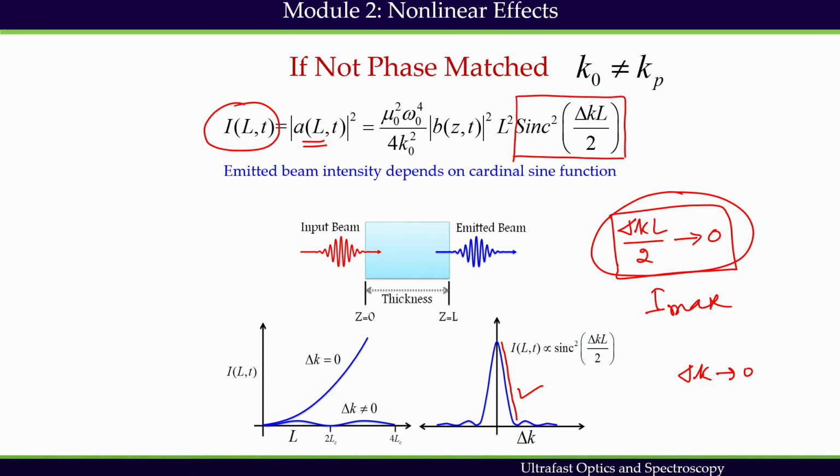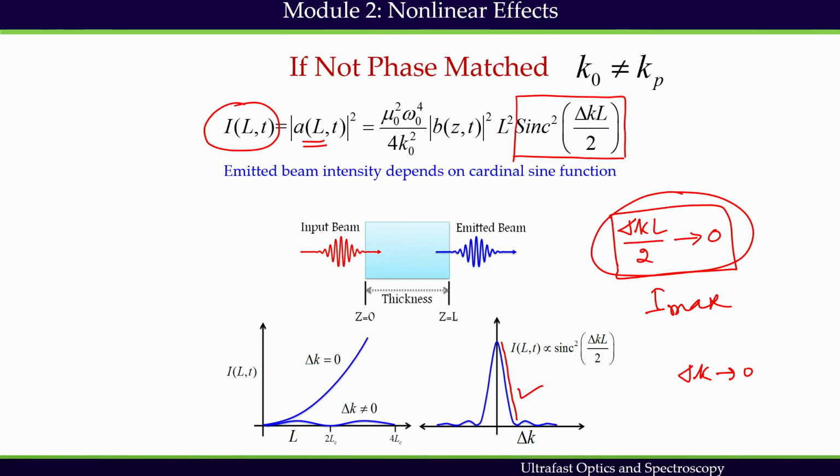What we need to remember here, the polarization created in this regime will create an emitted beam which is also propagating, and the polarization created in the end of the medium will also create an emitted beam which is propagating. These two emitted beams, the beam created later and the beam created earlier, have to be in phase.